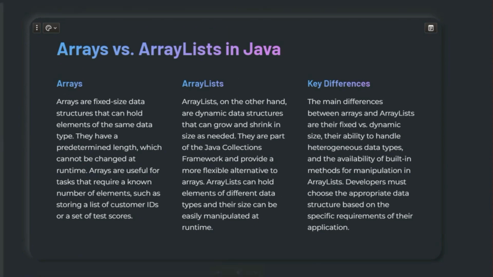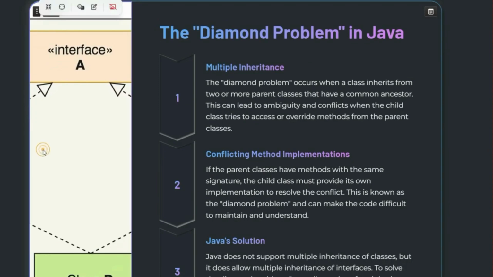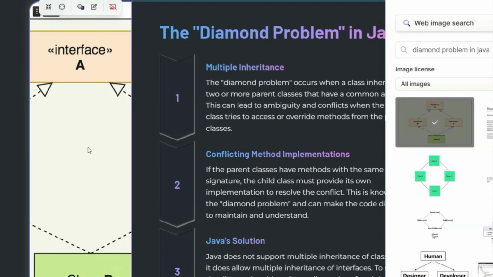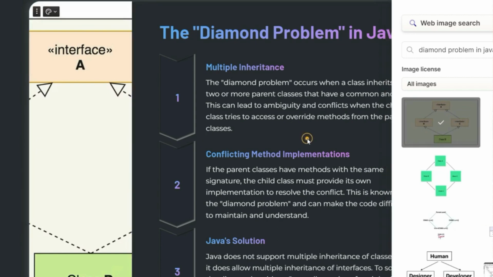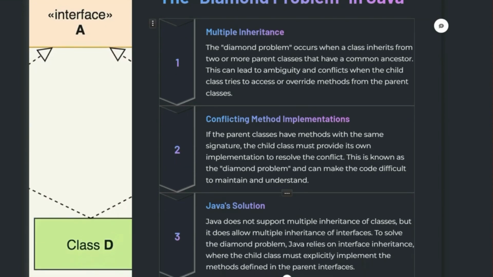I hope you understood. So the next problem can be the diamond problem in Java. As you can see in the picture, the diamond problem occurs in scenarios where a class inherits from two classes that have a common base class. As you can see in the picture, this class D is inheriting from these two classes B and C, and they have a common base class A, right? So in this scenario, this diamond problem occurs. Java avoids this type of problem by not allowing multiple inheritance of classes and by using interfaces instead, right? As you can see, by using interfaces, we can solve this problem.